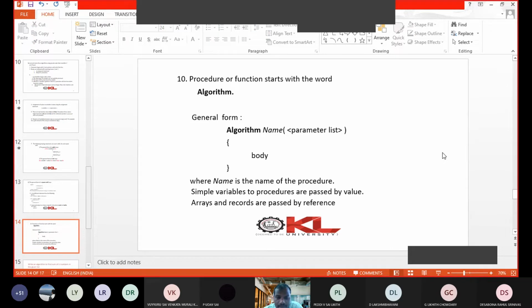The set of elements is represented using array A. So A comma n: A is the array of elements, n is the number of elements. These two parameters are passed to quicksort. In the body of the algorithm, you write the procedure for how it sorts using quicksort. That is how you represent an algorithm in pseudocode.